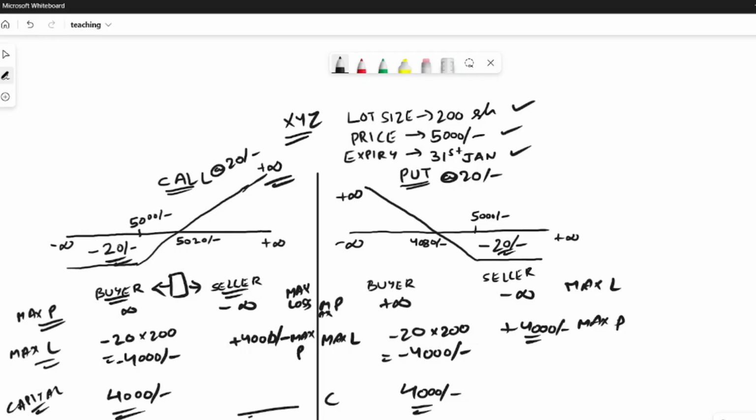Whereas for the seller, since he can have a loss of minus infinity, he will be charged similar to what we charge in futures. In this example, for a futures contract we charged around 1 lakh rupees. So the capital required to do option selling in this scenario would be 1 lakh rupees. Similarly, if you want to sell a put option, they will require a margin of 1 lakh rupees to carry out this transaction.